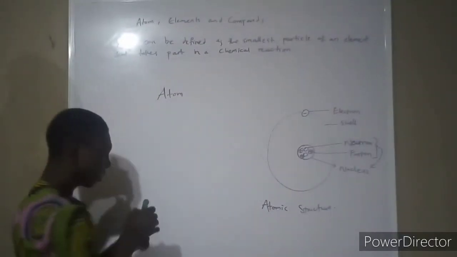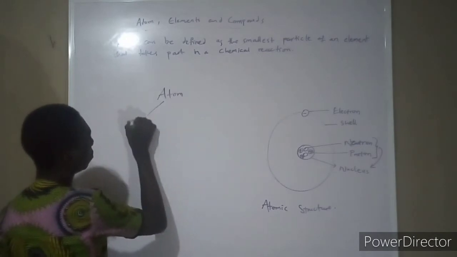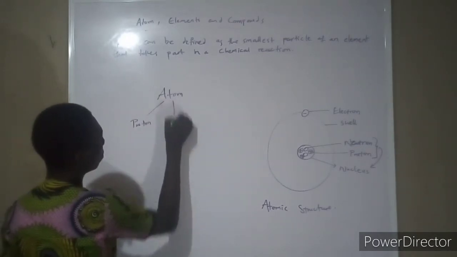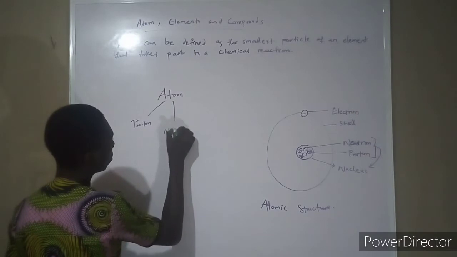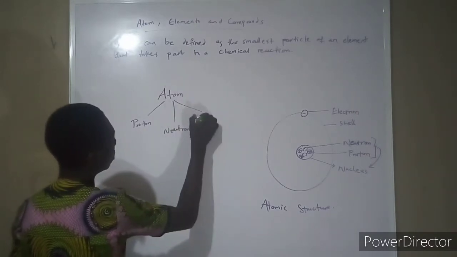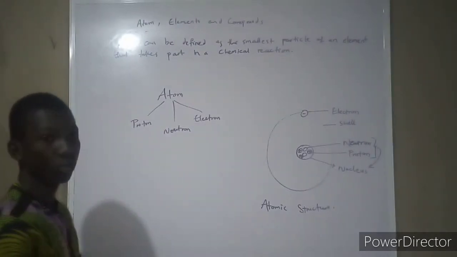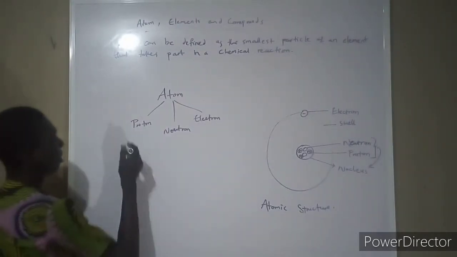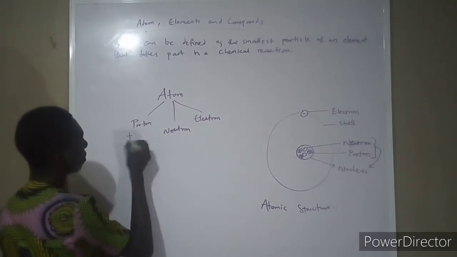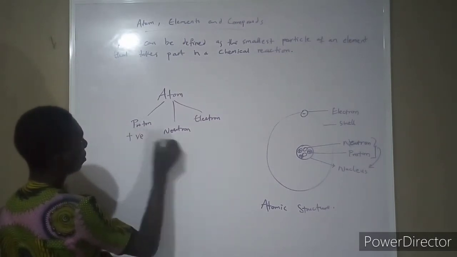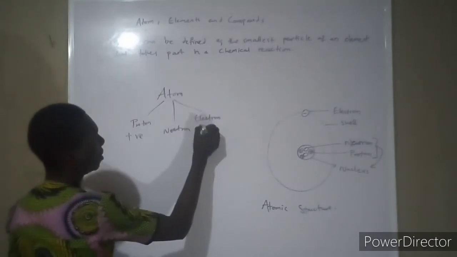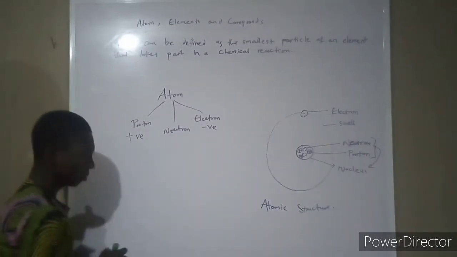They found that an atom is made up of three subparticles: the proton, the neutron, and the electron. The proton is positively charged, the neutron has no charge, while the electron is negatively charged.